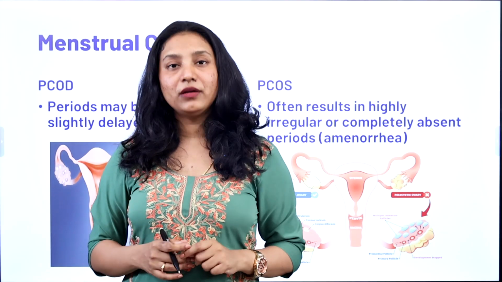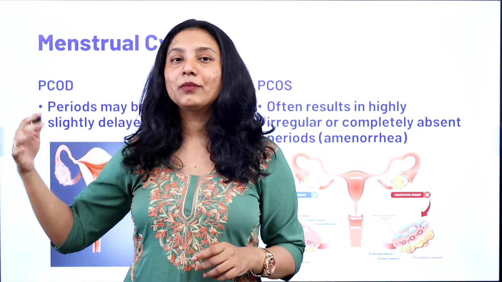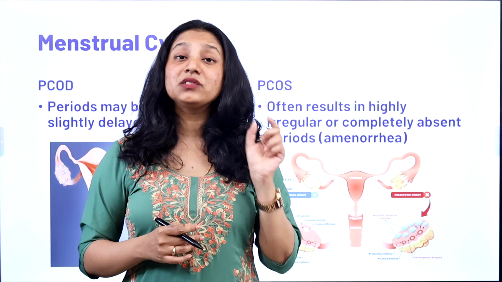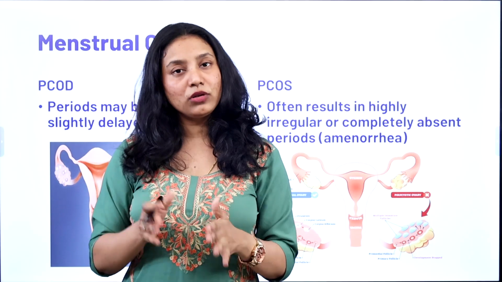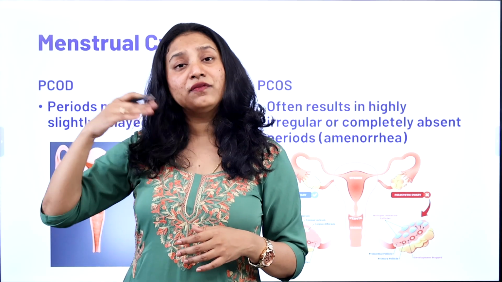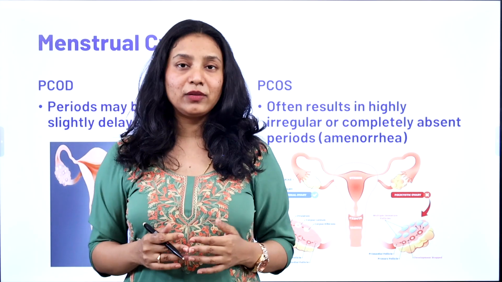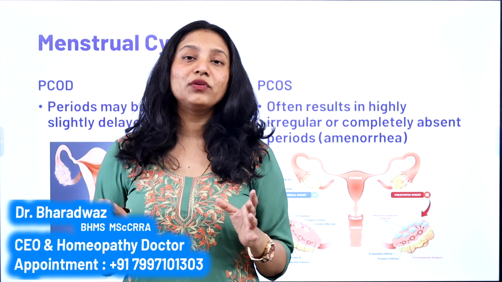But the cycle period, if you see in PCOD, usually, although late, is a little bit regular in nature, even if it is late. If you take PCOS, it is very irregular. Sometimes you'll have a period for 10 days and then start your menstruation, and then after 1 or 2 months you'll get your period, and then again after 10 days you might get your period, or 20 days, or 6 months, or sometimes there is no period at all for 6 to 8 months.